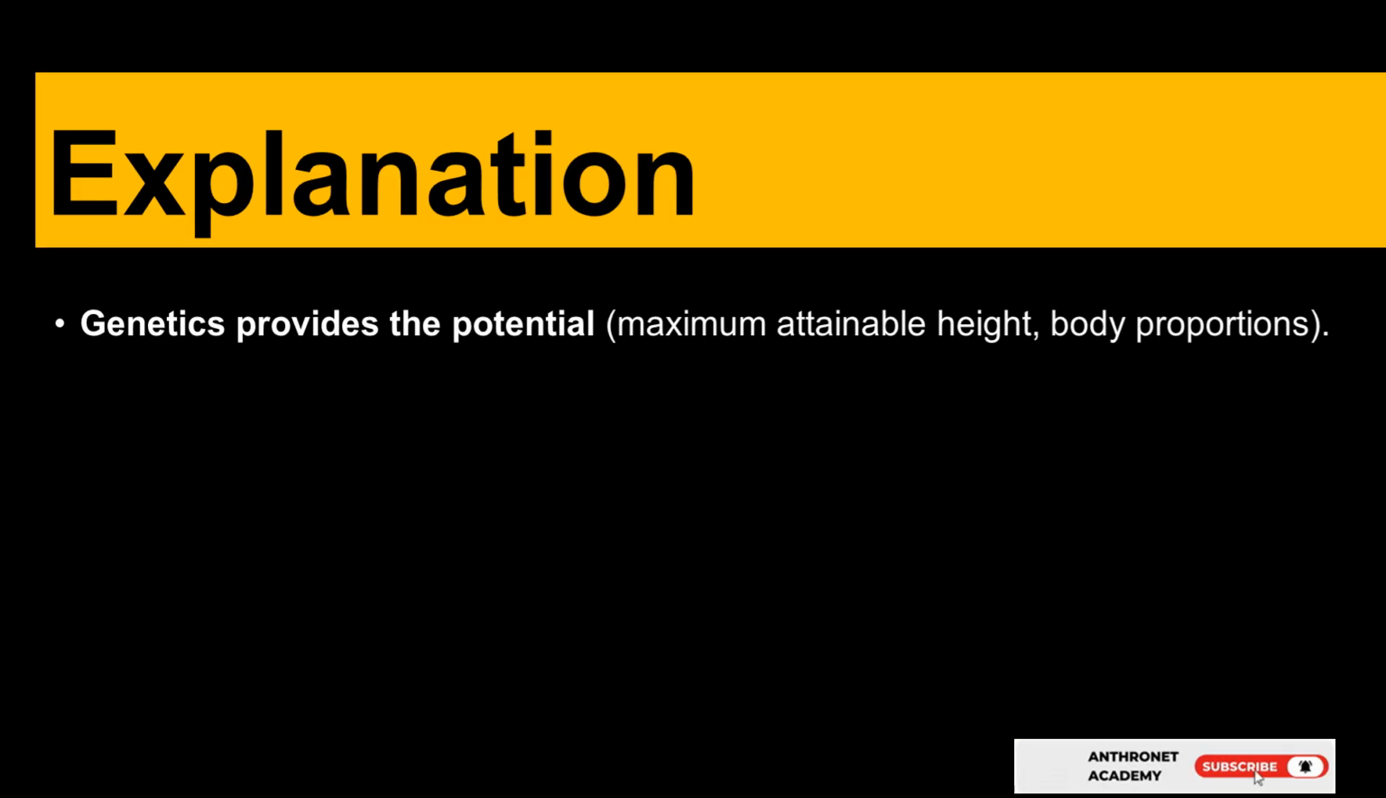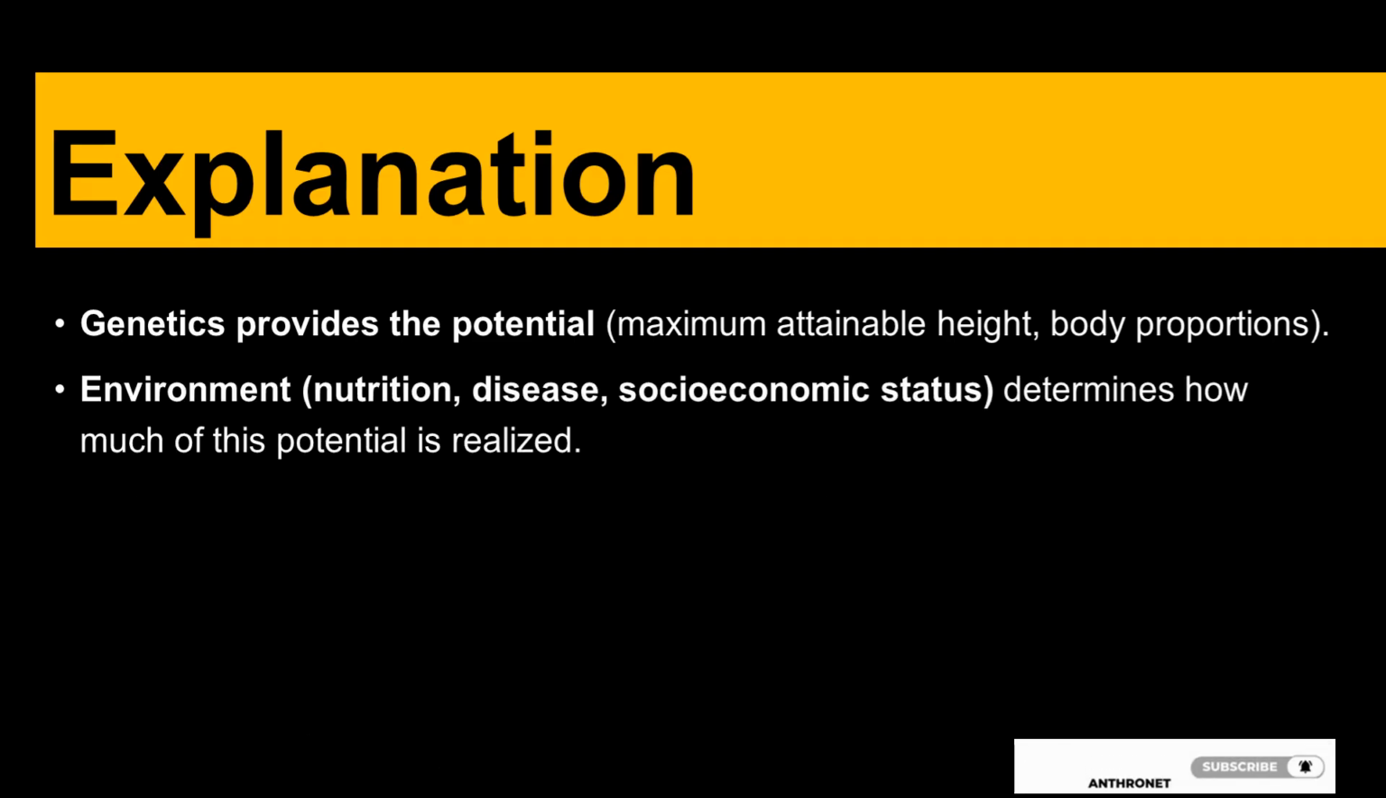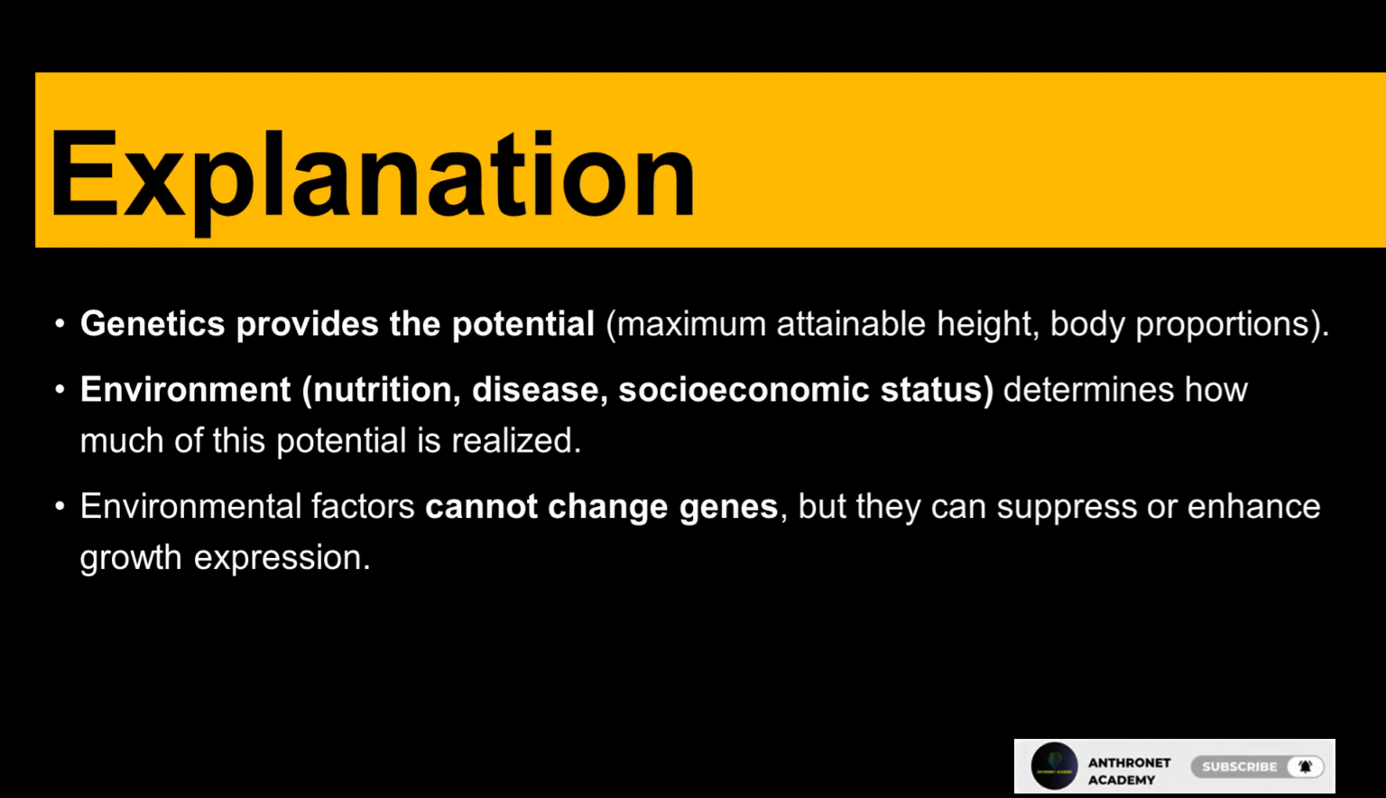Explanation. Genetics provides the potential: maximum attainable height, body proportions. Environment, nutrition, disease, socioeconomic status determines how much of this potential is realized. Environmental factors cannot change genes, but they can suppress or enhance growth expression.